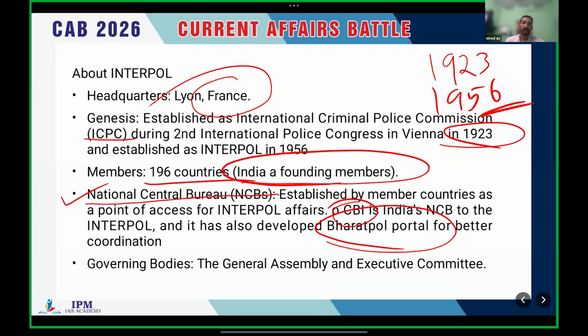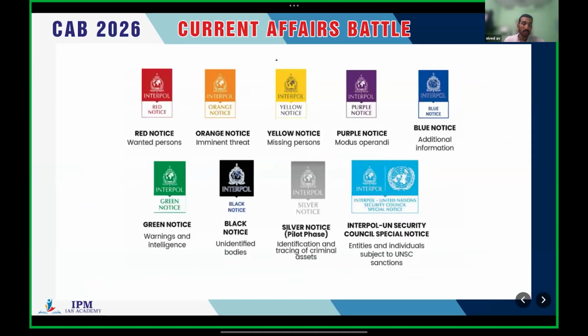Regarding the governing bodies, the General Assembly and Executive Committee, that is not important information. Here, remember the founding member and the National Central Bureau. CBI acts as the National Central Bureau to represent India in Interpol. So these are related to Interpol notices.